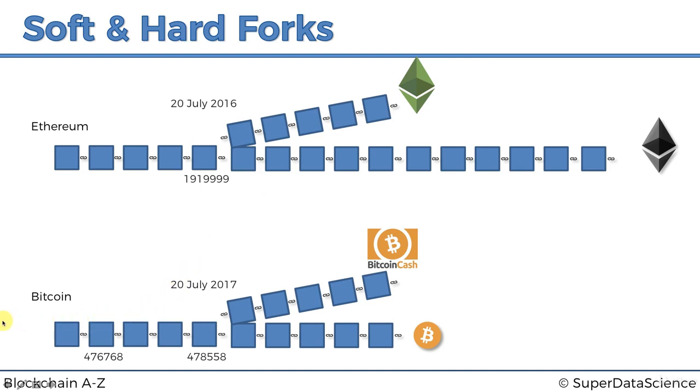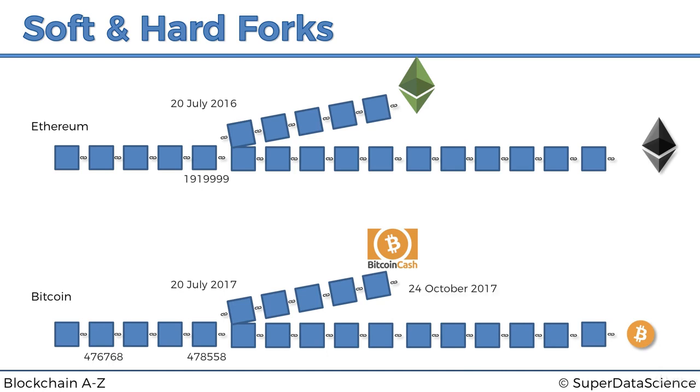But in the Bitcoin world, Bitcoin continued, but actually on 24th of October 2017, so not that many months afterwards, at block number 491407, another hard fork happened. What happened was people were unhappy with this whole ASIC situation.